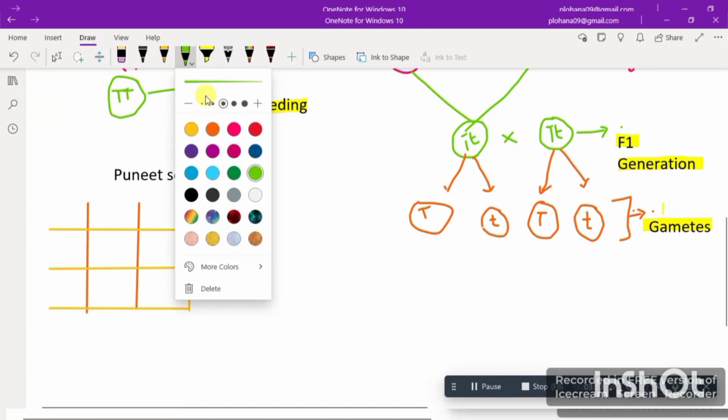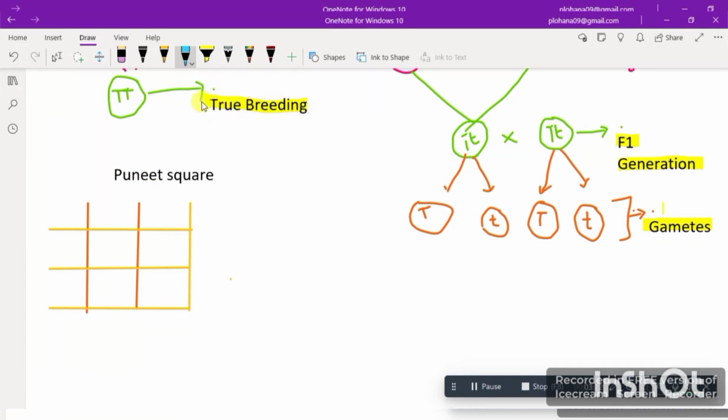Now, for finding out how many tall plants and how many dwarf plants we found in the F2 generation, I'm going to find it out with the help of this Punnett square. Suppose we consider this as male, and consider this as female.